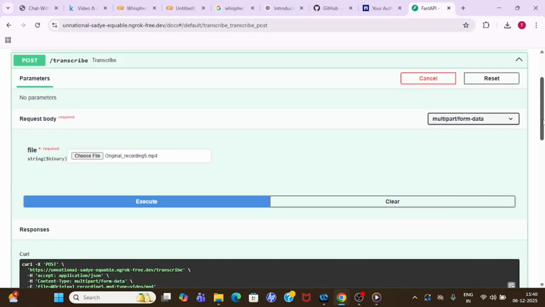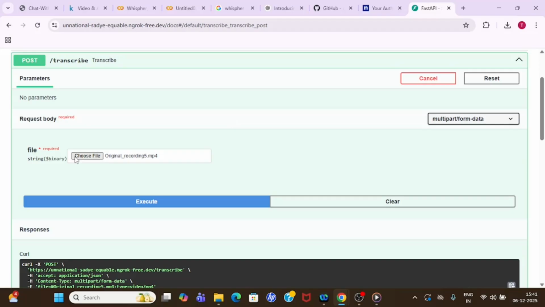Now what is our next step? We need to integrate this into some UI, be it an Angular app, a React app, right? Or you can take plain HTML as well. So going further, we will see those things.